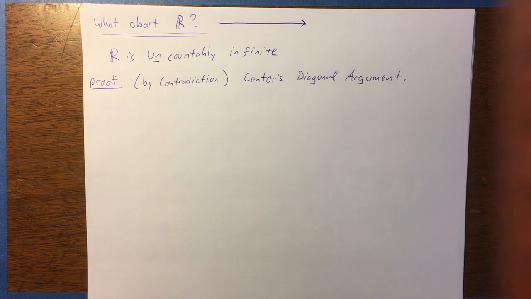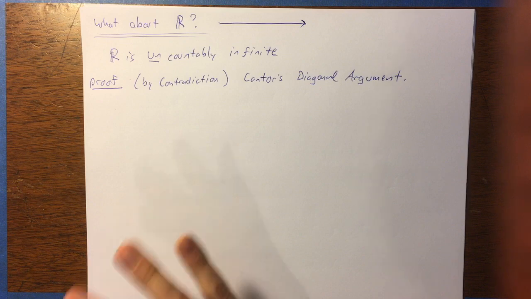All right, so the next question is the real numbers. What about the set of real numbers? Well, it turns out that the set of real numbers is not countable. It turns out that it's impossible to create a bijection from positive integers or natural numbers to the set of real numbers. That's impossible. You can't count them because there's just too many.